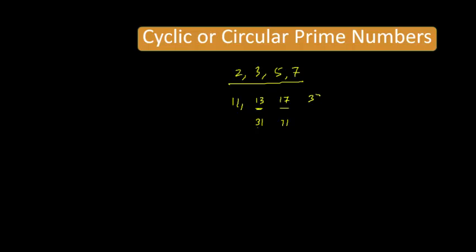Now you have 37, so its opposite 73. And 79, so the opposite would be 97. These are the 2 digit cyclic primes. Okay.